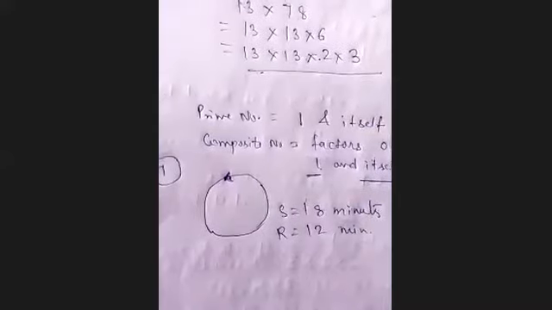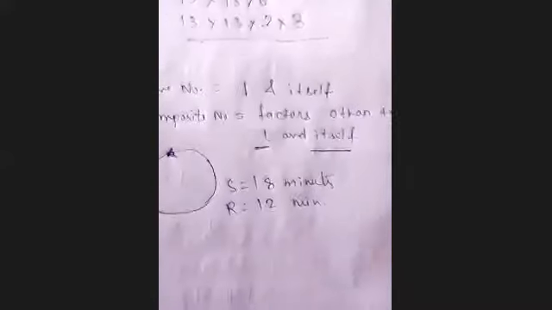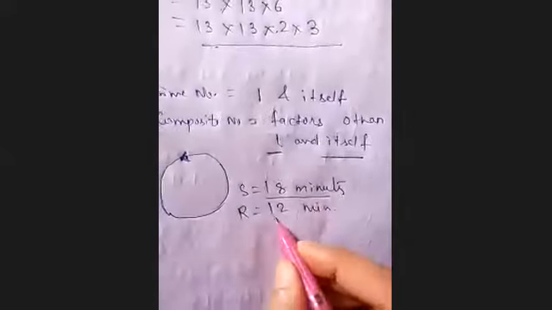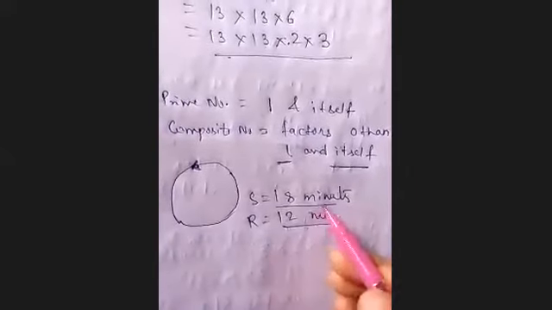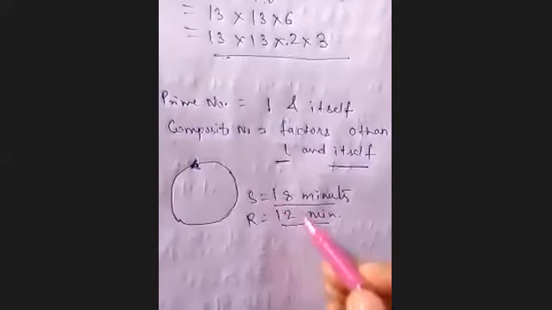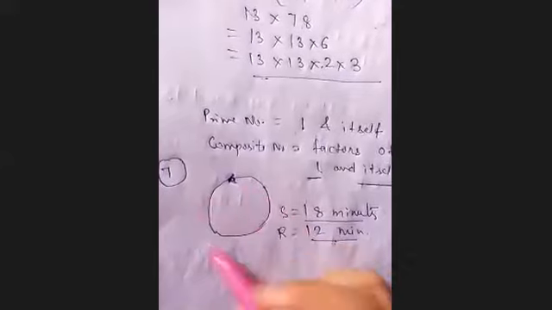What you can observe in this question is that Ravi and Sonia don't take the same amount of time. इसमें दोनों ने same amount of time नहीं लिया है, right? Ravi takes less time than Sonia for completing one round of the circular path.